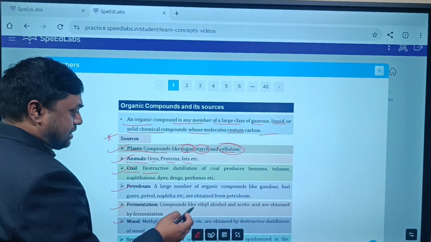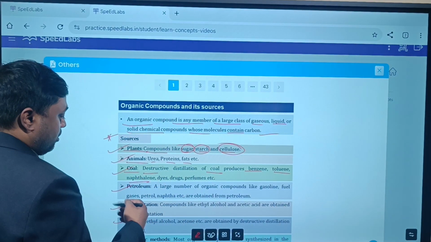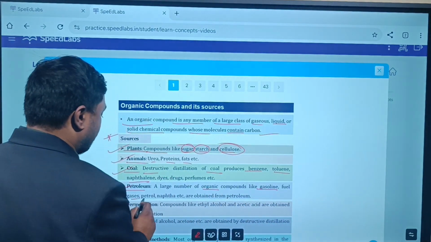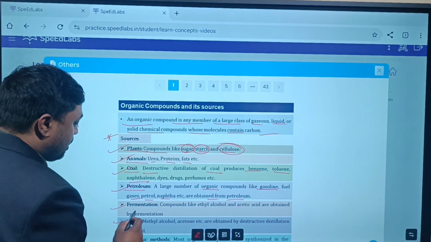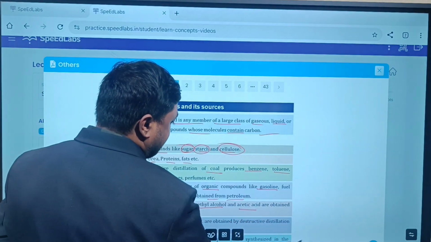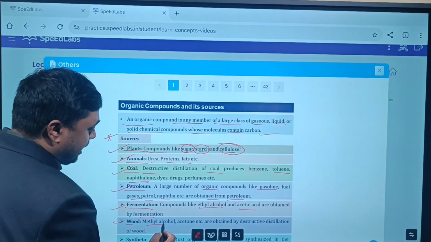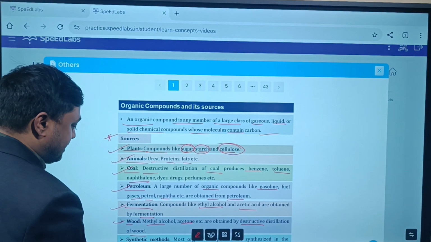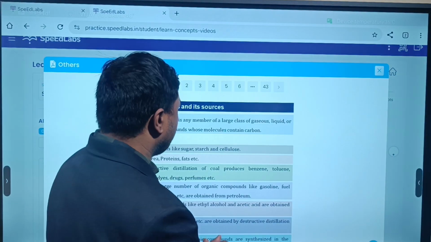Coal: when you do the destructive distillation of coal, it produces benzene, toluene, naphthalene, which are all organic compounds. Petroleum: a large number of organic compounds like gasoline, fuel gases, petrol, naphthalene are obtained from petroleum. Fermentation: compounds like ethyl alcohol, that is ethanol, and acetic acid are obtained by fermentation. Wood is also a source of organic compounds like methyl alcohol, acetone, etc., which are obtained from the destructive distillation of wood. Similarly, synthetic methods are there, as most organic compounds are synthetic in nature.